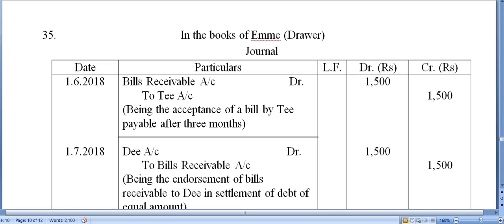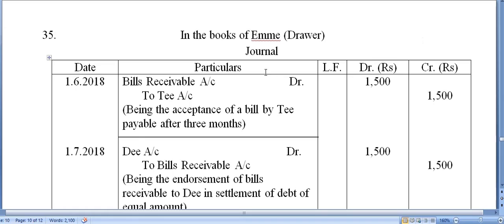But this question number 35 is very interesting. Why? Because it is a combination of endorsement as well as discounting plus dishonor of the bill. So three things are out here. And who's discounting the bill? In this question, drawer is not discounting the bill. Endorsee is discounting the bill. So this is a new type of question.